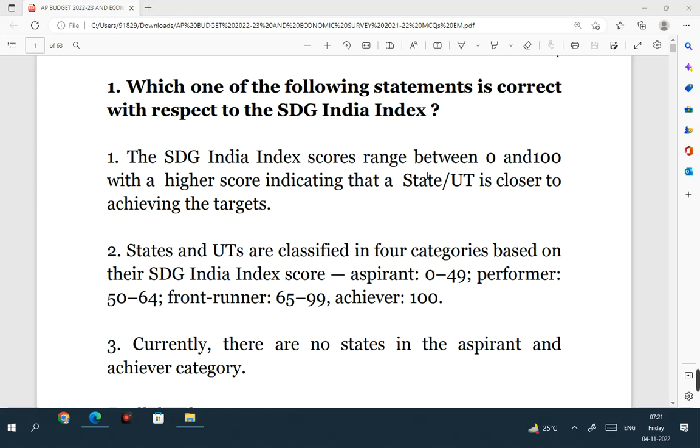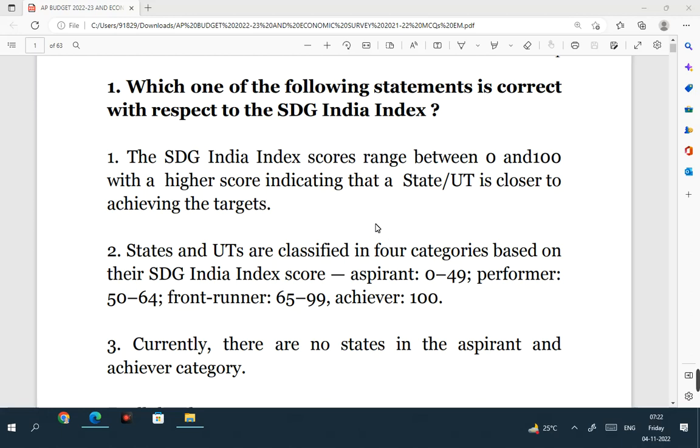And let's get started. See the first question. Sustainable development goals are very important, and that's the reason why initially 4 or 5 questions I have made on SDG India Index, Sustainable Development Goal India Index. SDGs, Sustainable Development Goals, and the Sustainable Development Goal Index, both are equally important. So the student must be very clear regarding the details about this index. That's why I have included some questions on the index itself in the beginning. So let us see the question.